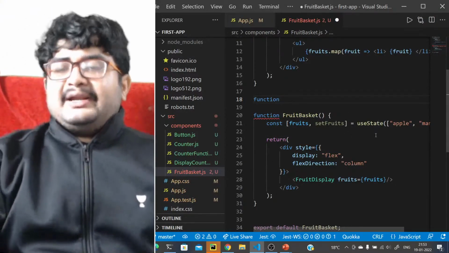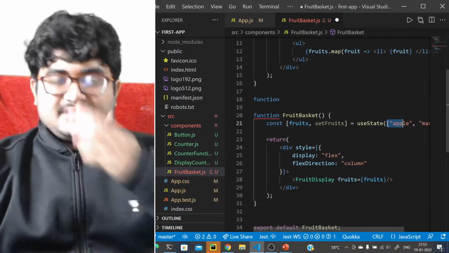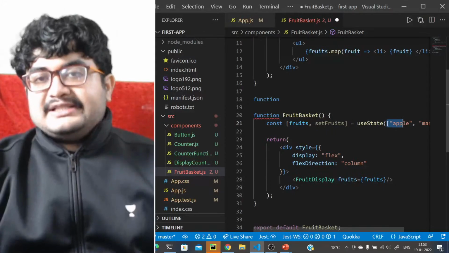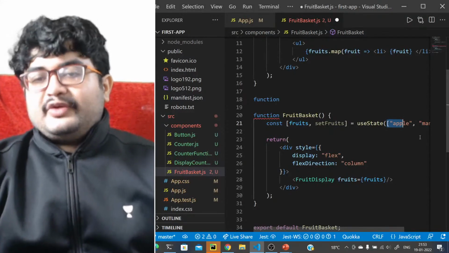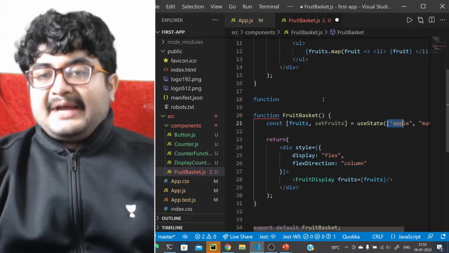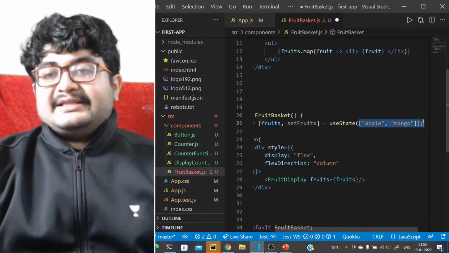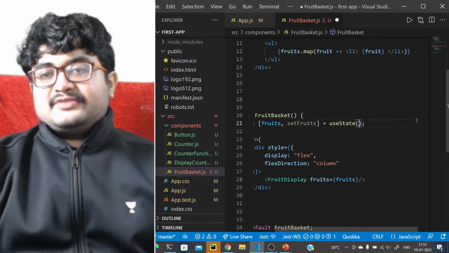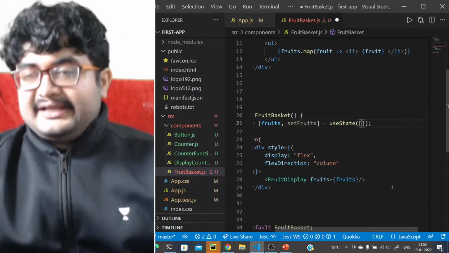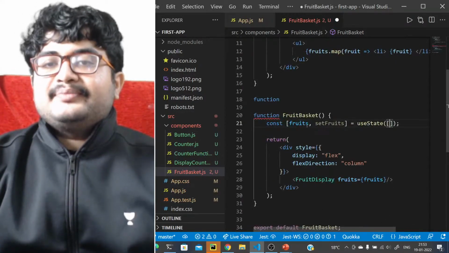Is it required? Not necessarily. You can even pass an undefined value, but again, it's always better that you define the type of data that you are storing. So for an empty list, you can actually pass in an empty array, but you can also pass nothing indeed. You can do this as well. That will also work. But generally, it's a good idea to pass the initial value of whatever type of data you are storing. Okay.